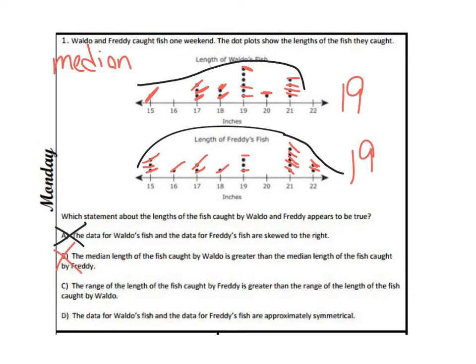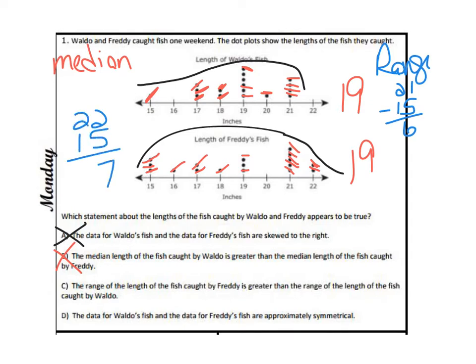The range of the length of the fish caught by Freddie is greater than the range of the length of the fish caught by Waldo. So the range for Waldo, you do 21 minus 15, so that's 6. For Freddie it's 22 minus 15, so that is 7. So Waldo's is less than. So the range of Freddie is greater than, so that's correct.